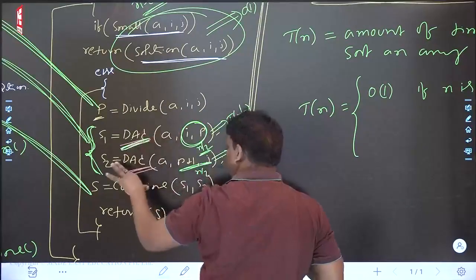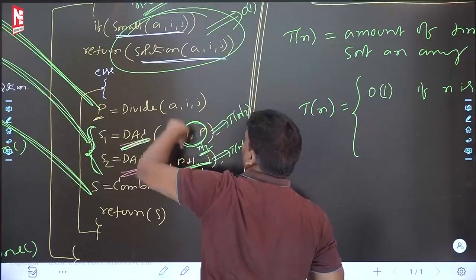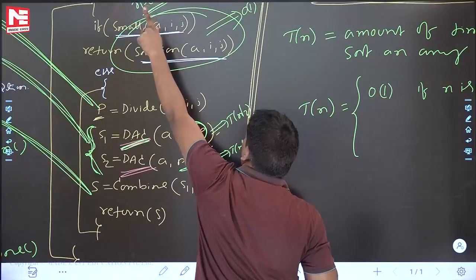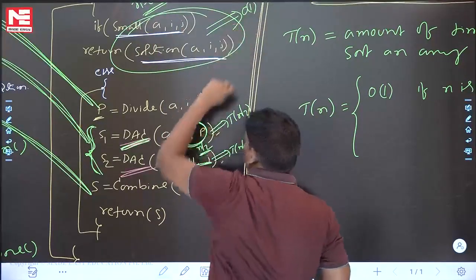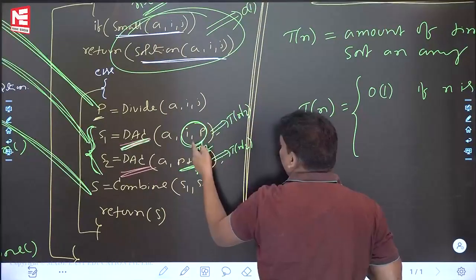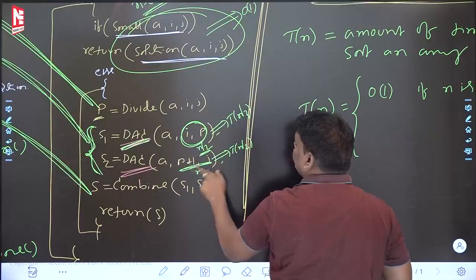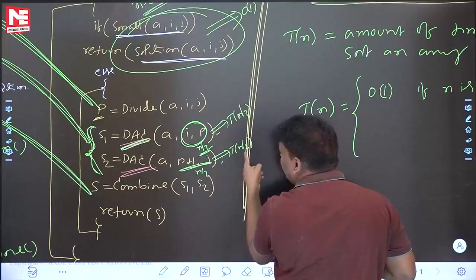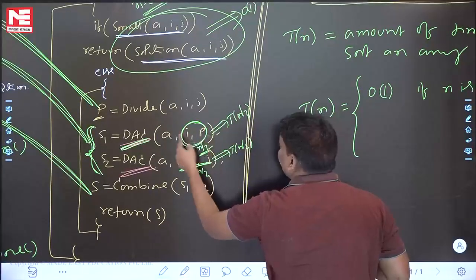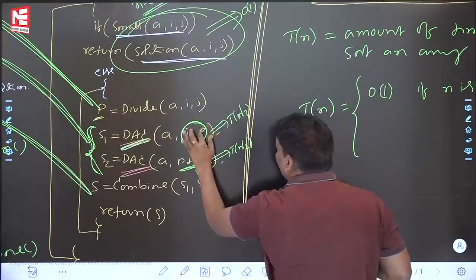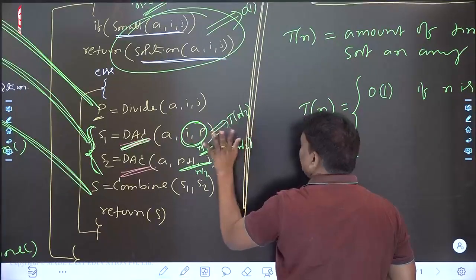After entering inside the else part, recursion is recursion. The main algorithm DAC on n elements is T(n). Next one, the same algorithm DAC on n by 2 is T(n/2). Recursion is recursion, the same algorithm on n by 2. Suppose if it is n by 3, T(n/3). If it is n by 4, T(n/4). If it is 5, T(5). That is the meaning of recursion.